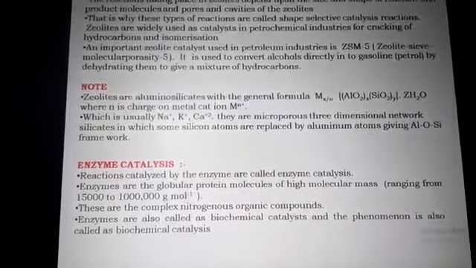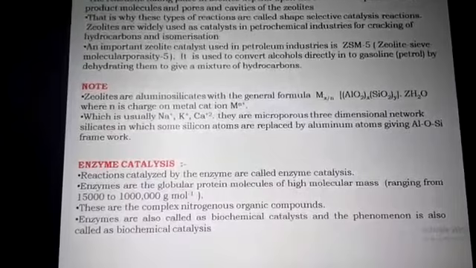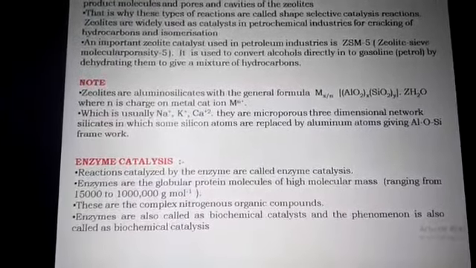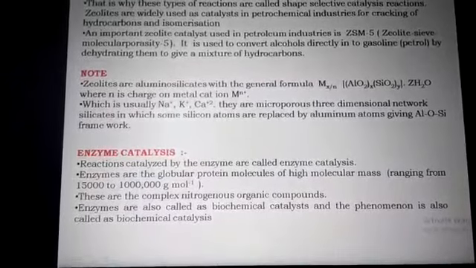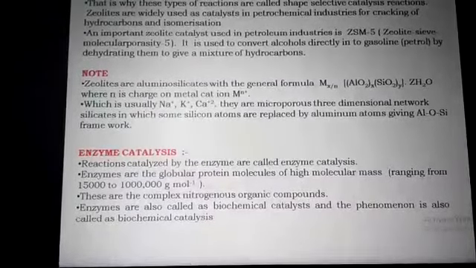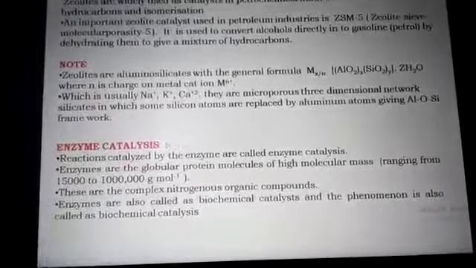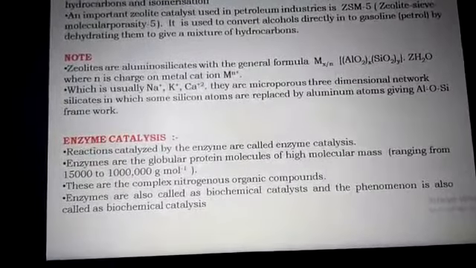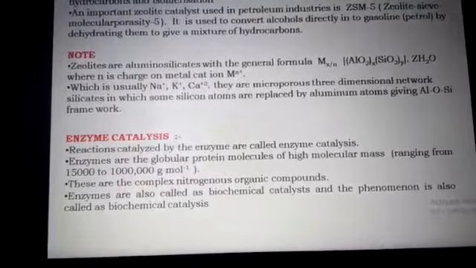These enzymes are globular proteins. They have high molecular mass, ranging from 1500 to 1 crore gram per mole. These are complex nitrogenous organic compounds.